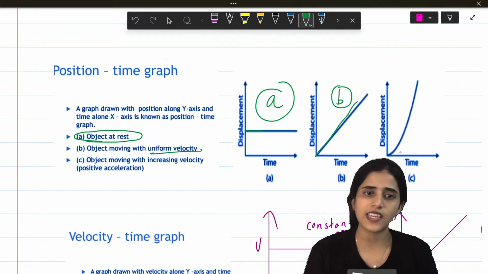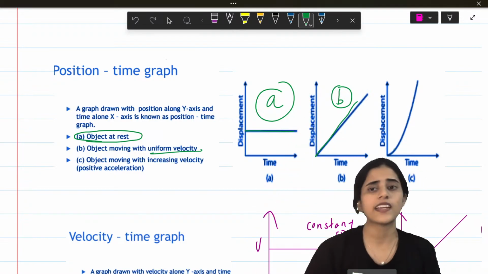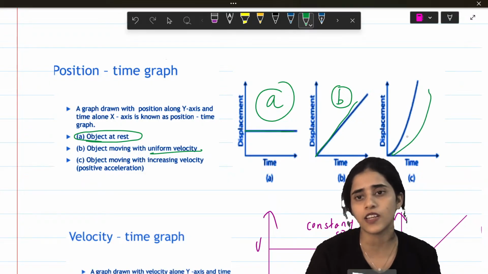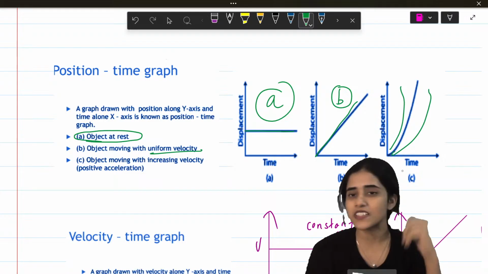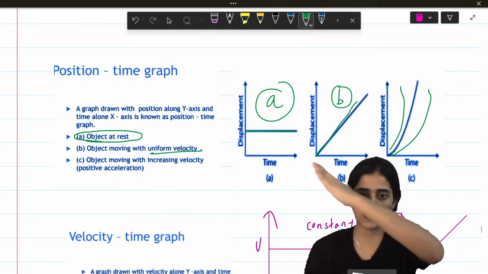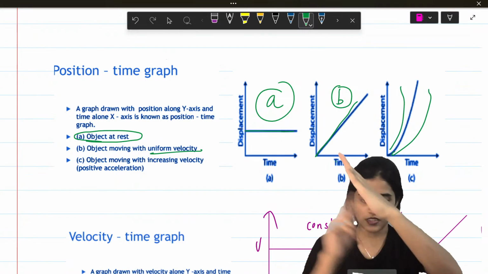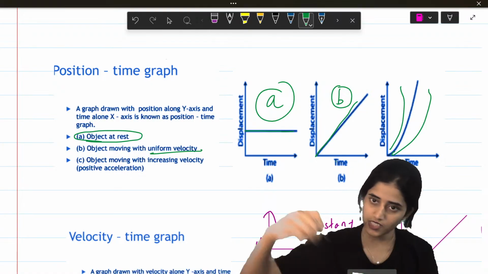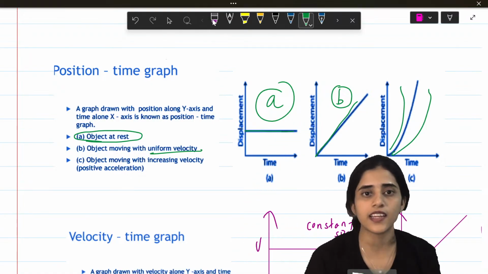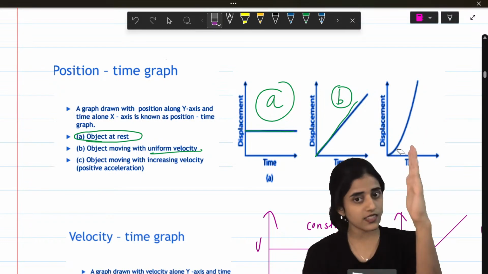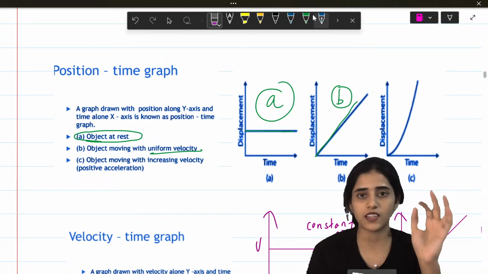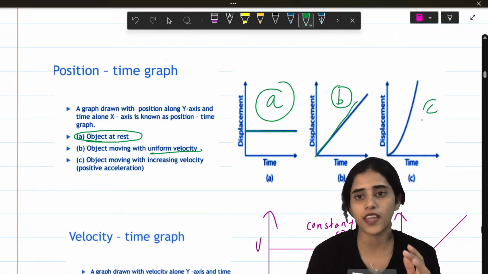Okay, now what is C? C is just a curve. It does not have a pattern. So any curve like this just means velocity is increasing, but it's not uniform. If it's uniform, it would be a line like this. Uniform velocity is like this. Any doubts here? So these are all distance time graphs. You have to be careful: it's distance or displacement on the y-axis and time on the x-axis.